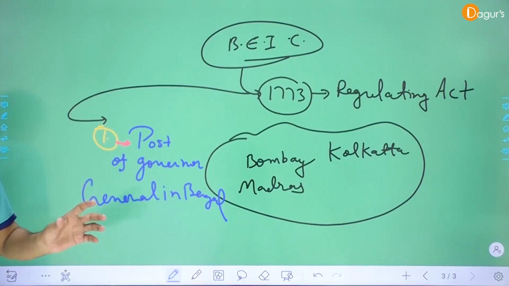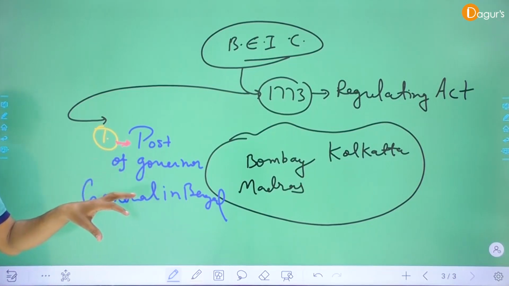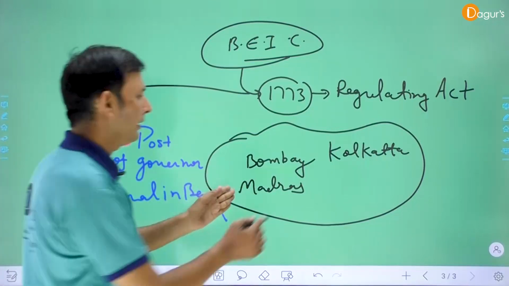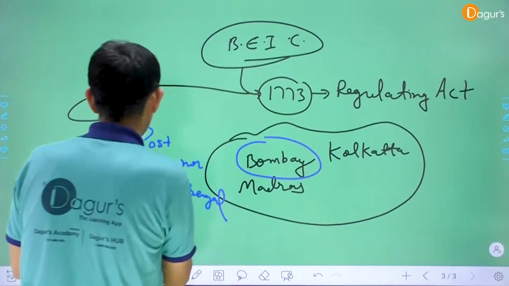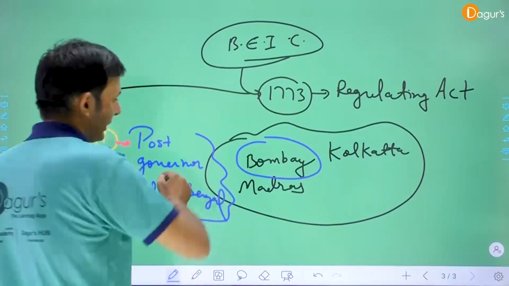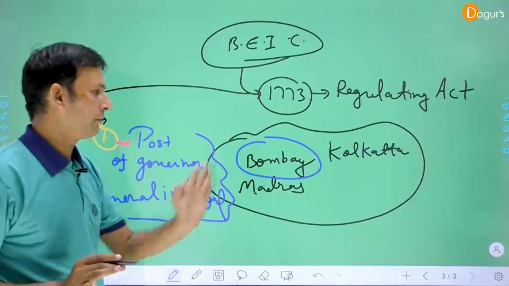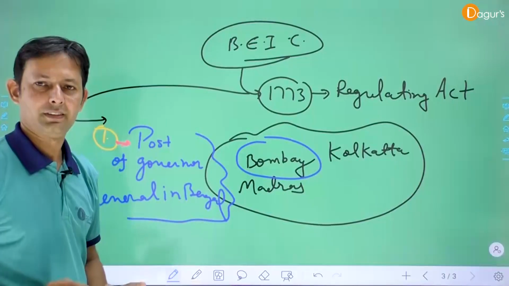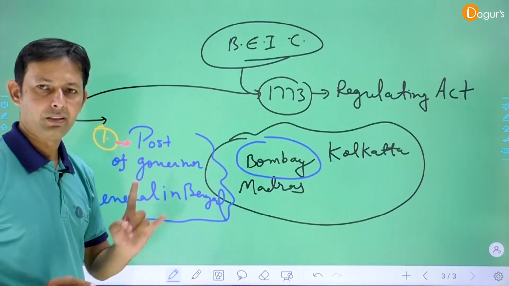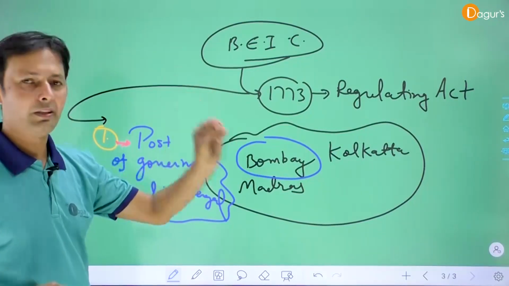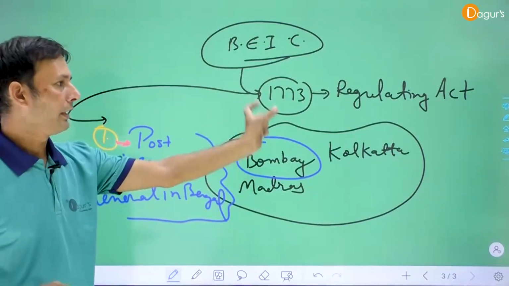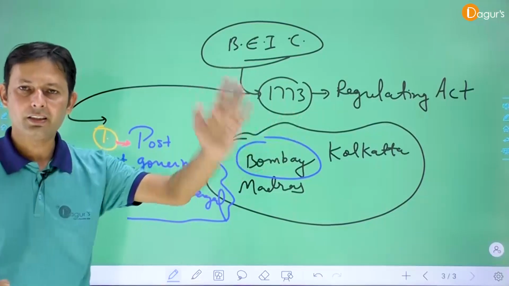Especially in Bengal, but this Governor General controls the Madras Presidency and Bombay Presidency also. So it is connected only to the Bengal Presidency, but the control is over these three presidencies: Bombay, Kolkata, and Madras. Okay, point number one, the number one objective of this particular Regulating Act 1773. Clear?